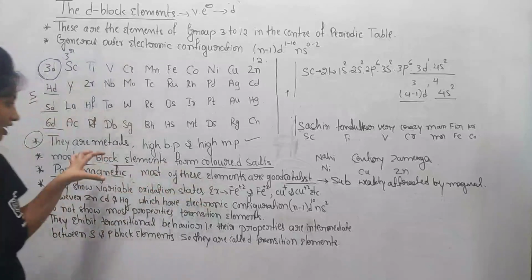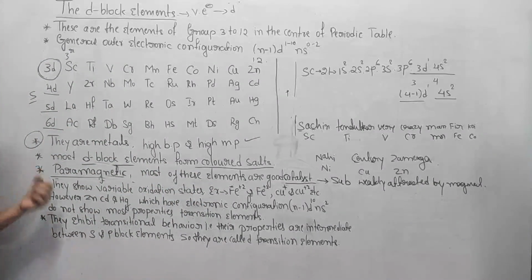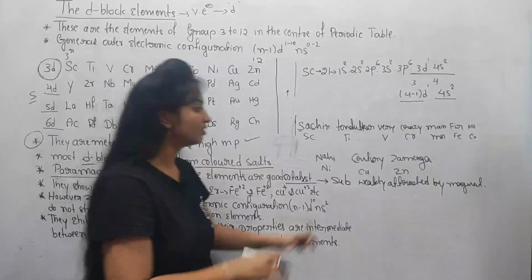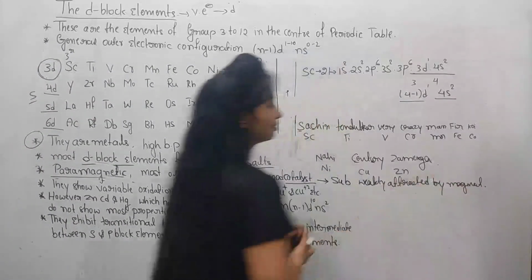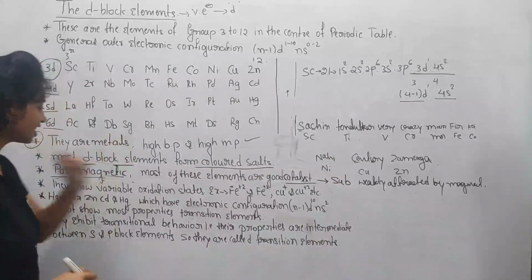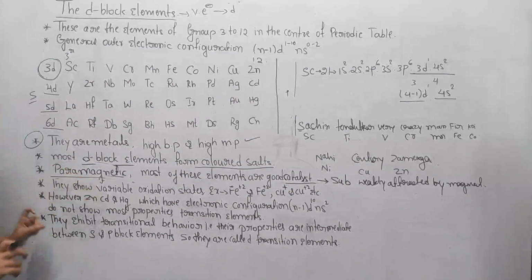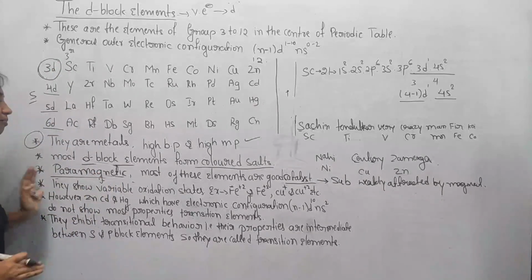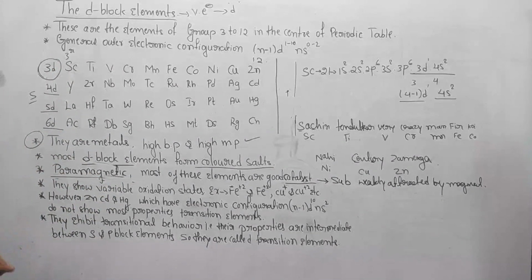Due to the unpaired electrons, they are paramagnetic in nature. Paramagnetic means the substances which are weakly attracted by a magnet. So these d block elements are paramagnetic substances also.